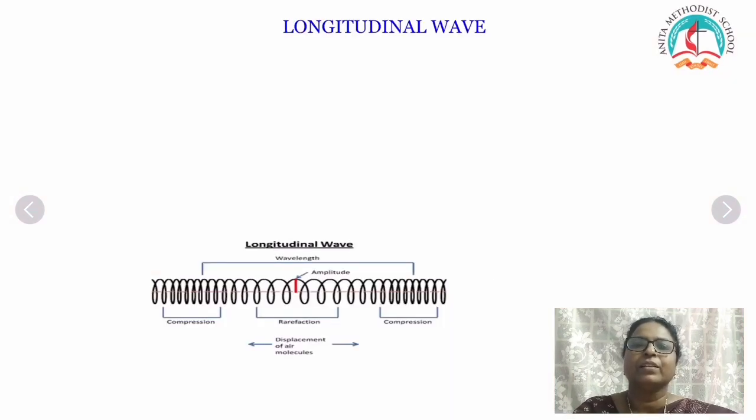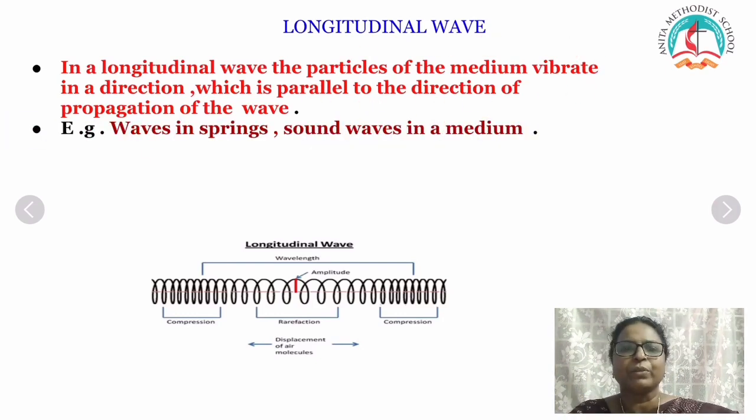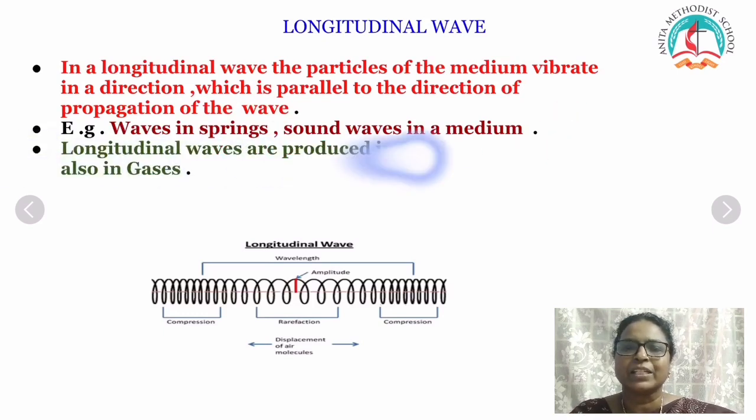Then the next wave is the longitudinal wave. In a longitudinal wave, the particles of the medium vibrate in a direction parallel to the direction of propagation of the wave. Examples are waves in springs and sound waves in a medium.